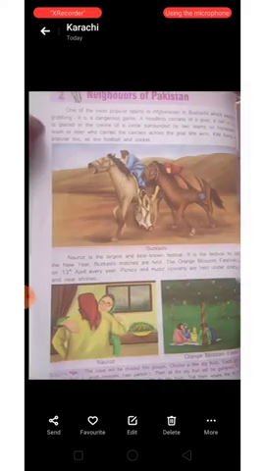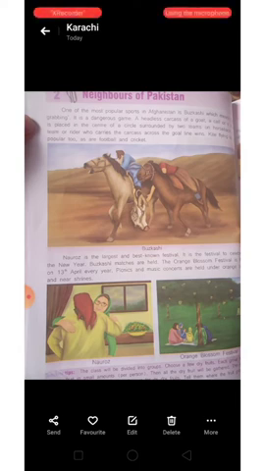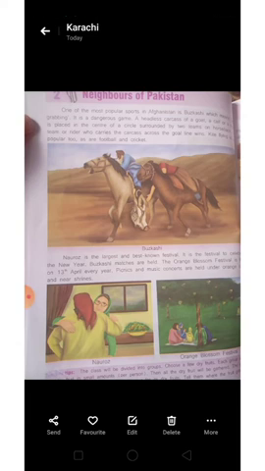Now turn to page 24. Okay, in the first picture you can see a very popular game of Afghanistan that is called Buzkashi, which means goat grabbing. It is a dangerous game. A headless carcass of a goat, a calf, or a sheep is placed in the center of a circle surrounded by two teams on horseback. The team of riders who carries the carcass across the goal line wins.